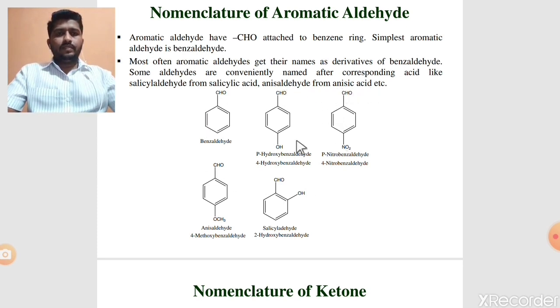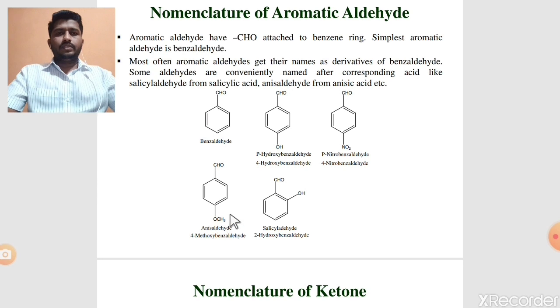See the examples of this aromatic aldehyde. Number first, benzaldehyde. Number second, there is one aldehyde group, and at the fourth position there is a hydroxy group. The common name is para-hydroxy benzaldehyde, and in IUPAC it is 4-hydroxy benzaldehyde. Same, at the 4 position there is a nitro group, same aldehyde, the para-nitro benzaldehyde is 4-nitro benzaldehyde. Next one, it is a derivative of anisic acid, means anisaldehyde is an aldehyde.